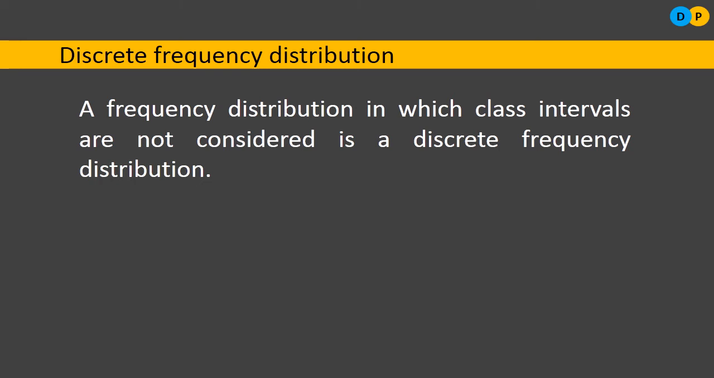So a frequency distribution in which class intervals, that is lower limit and upper limit, are not considered, such a distribution of frequencies is called discrete frequency distribution. Let us consider an example.